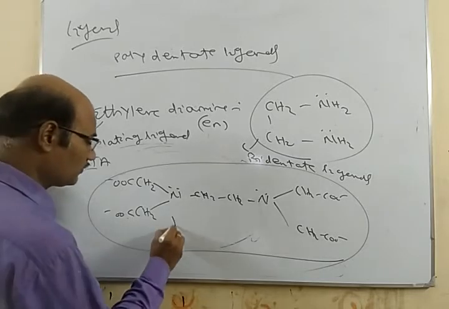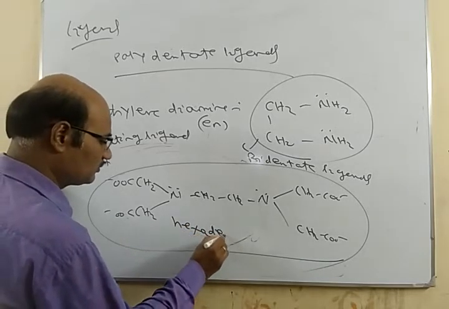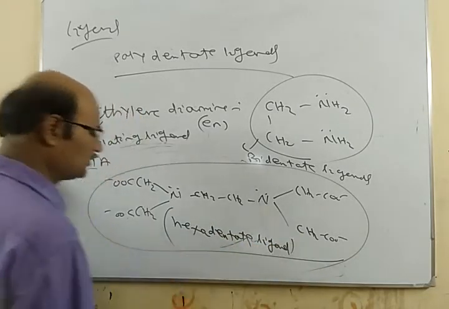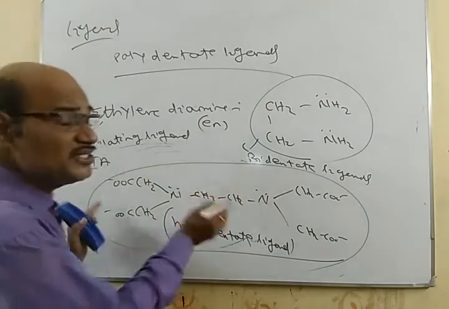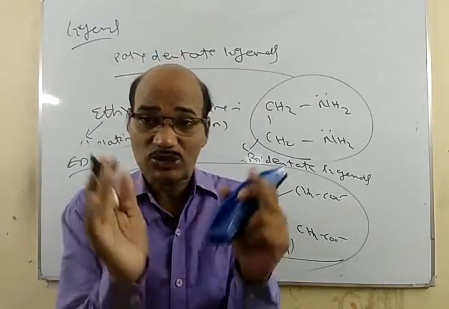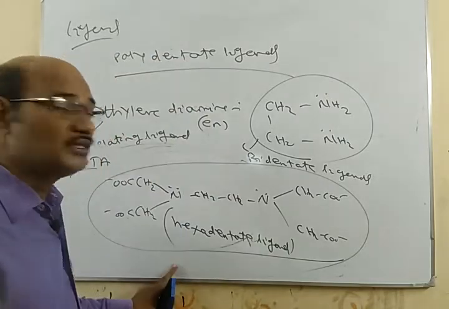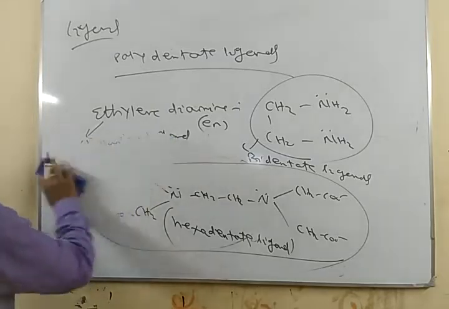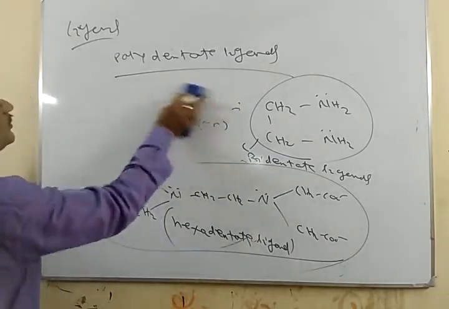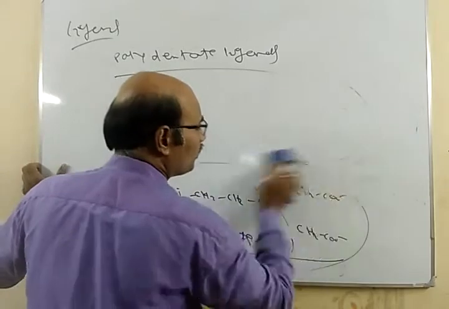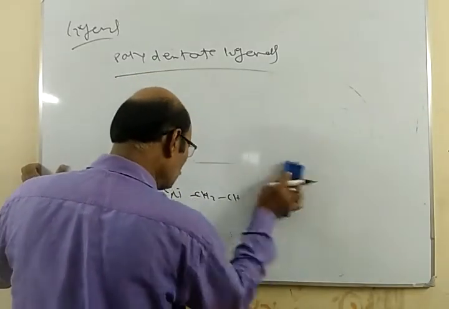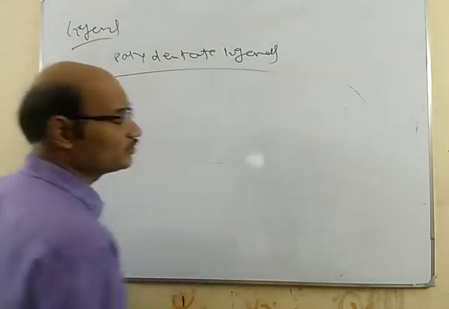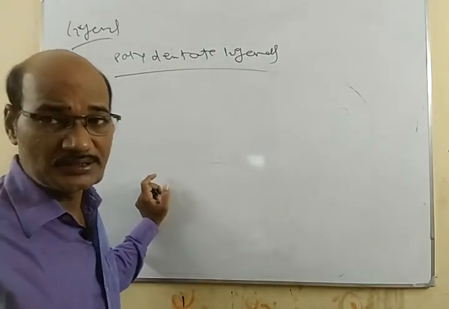This is called a hexadentate ligand, and it is also forming a ring-like structure. So this is also a chelating ligand. So those polydentate ligands which are giving two or more than two electron pairs and are forming a ring-like structure are called chelating ligands, like ethylene diamine or EDTA, etc.